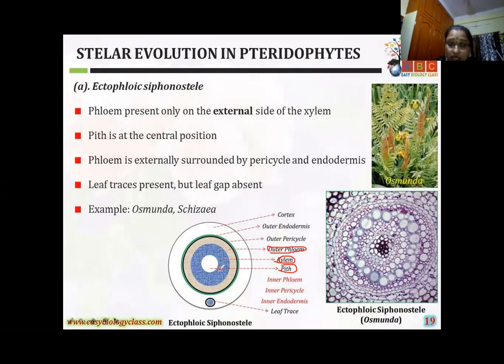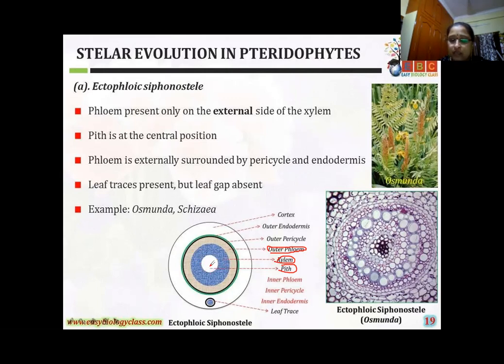See, you can observe here in the siphonostele that the pith is present, unlike the protostele, the haplostele. In the ectophloic siphonostele, the pith is surrounded by concentric rings of xylem and phloem.